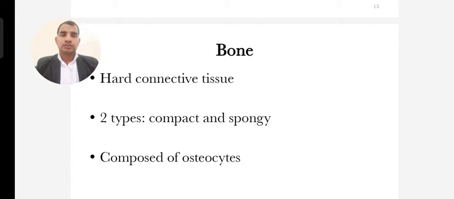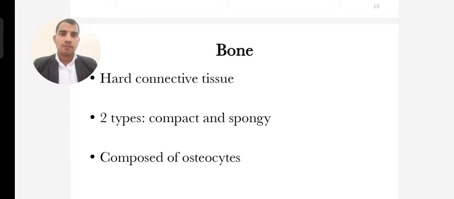Basically, bone provides the human structure. It is a hard type of connective tissue, and it is of two types: one is compact and the second is spongy. Bones are composed of osteocytes.